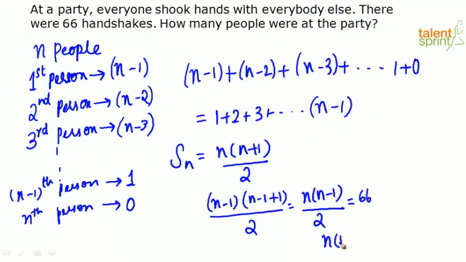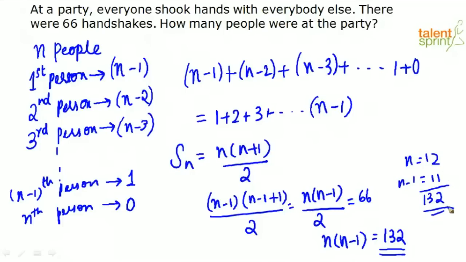So n into n minus 1 is equal to 132, right? So what can be the value of n here? What can you say n would be? See, if n is 11, this is, okay, if n is 12, right? Let us say n is equal to 12 means n minus 1 is equal to 11. 12 into 11 is nothing but 132, right? So I can say that how many people are there? 12 people were there in the meeting. Or how many people were there in the party? So there were 12 people in the party.